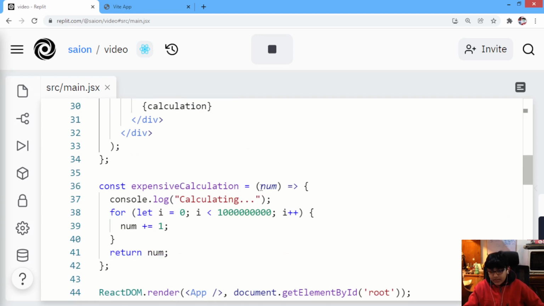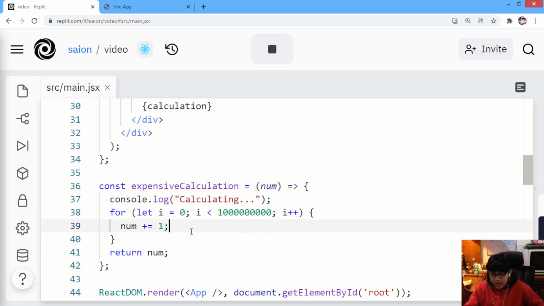Let's see the expensiveCalculation. It is getting a number, it will log out calculating, and it will loop like once, tens, 100, 1,000, 10,000, 100,000, million, 10 million, 100 million, and like a billion times. So it will loop a billion times, and that will take some time.